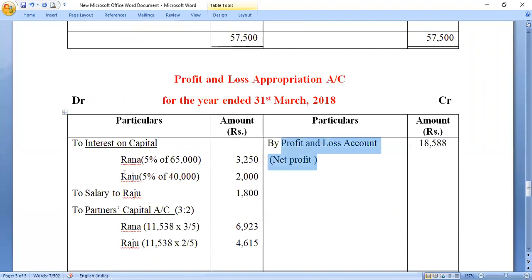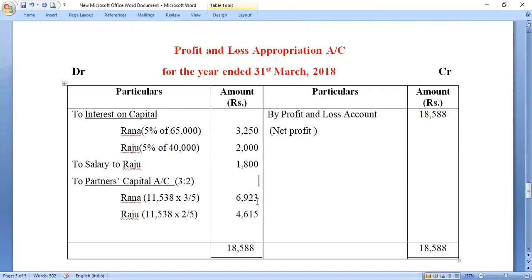Now let us see the debit items. I have already discussed interest on capital. Rana was getting 5% of 65,000, that is 3250. Raju was getting 5% of 40,000, that is 2,000. Raju was getting a salary of 1800. These items I have already placed in the rough that I have shown to you. Then we do the balancing and find out whether we have profit or loss. So 18,588 is the total when we balance this account. And from 18,588, when we deduct these three items, the figure that we get is 11,538.